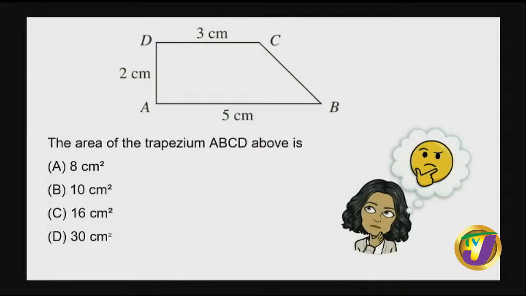So the area of the trapezium ABCD above, now this question could not have been more straightforward. You're finding the area of the shape that is given. And you have some options there, which it's good to pay attention to just for your guide. Now, how do you find the area? Area is that region covered by the bounded shape. So we're talking about all that's in here.